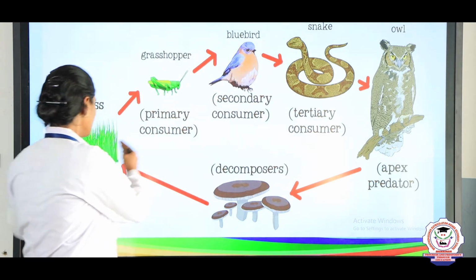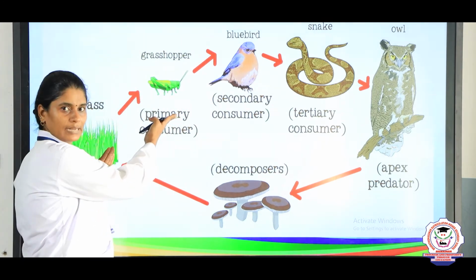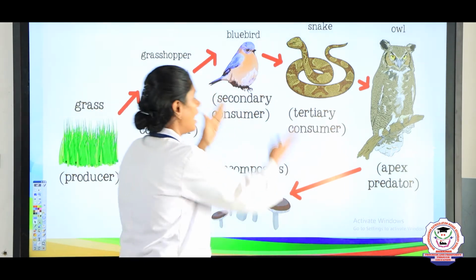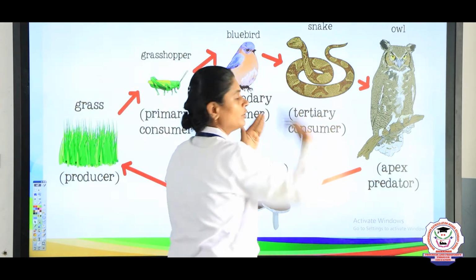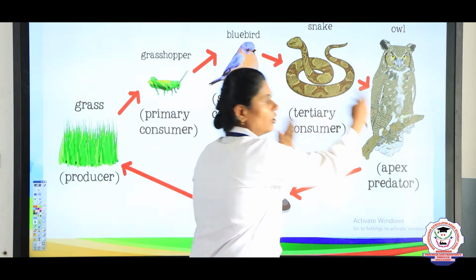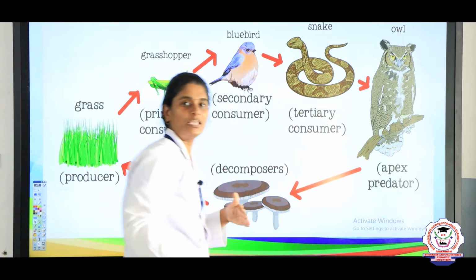From the producer the energy is flowing towards the grasshopper, from the grasshopper to the bird, from the bird to the snake, and finally the snake is eaten by an owl or an eagle. So the energy is flowing towards the eagle or owl.